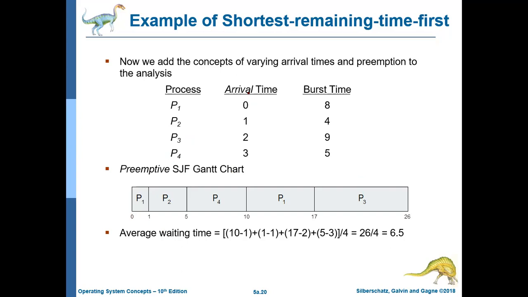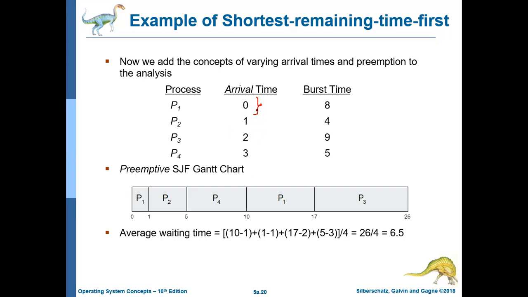At time 0, do we have all the processes in the system? No. Only one process is there at time 0, that is P1. No other process is there at time 0 because they will arrive at time 1, time 2, and time 3.